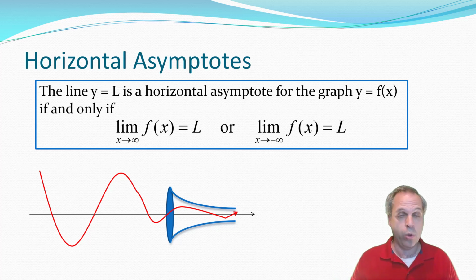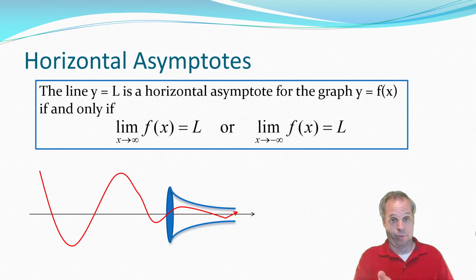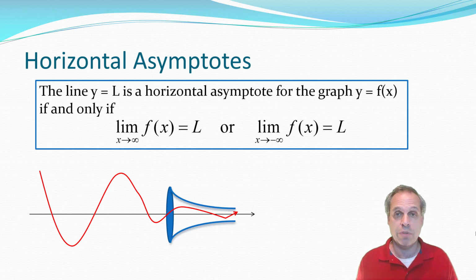Also, if you have a horizontal asymptote, the definition doesn't say anything about not crossing it. After all, look at my picture. I drew it so that it crossed the line a bunch of times. And in fact, there are functions that have horizontal asymptotes that cross that horizontal asymptote an infinite number of times. So please do not say an asymptote is a line that the graph gets close to but does not cross. The does not cross part is just not true.